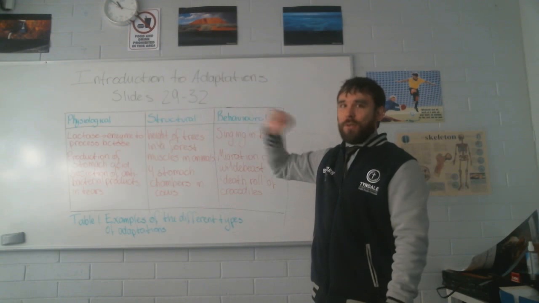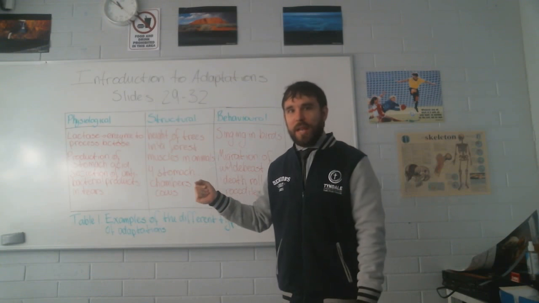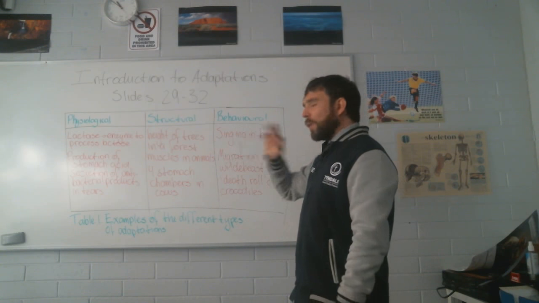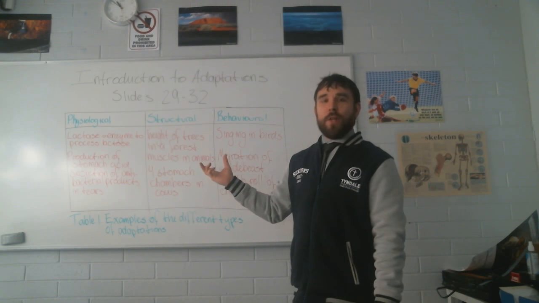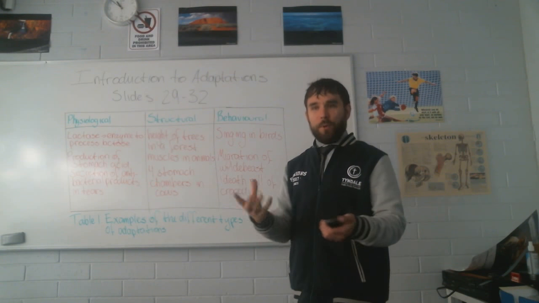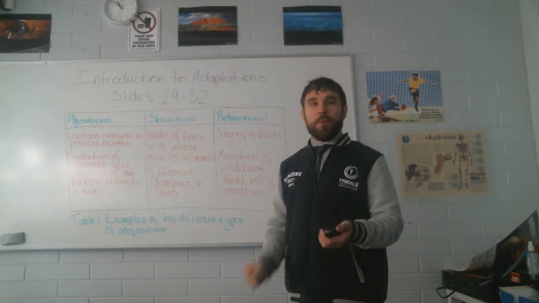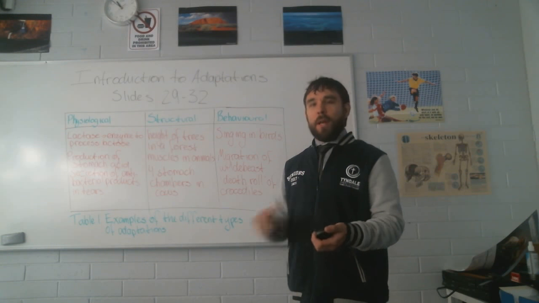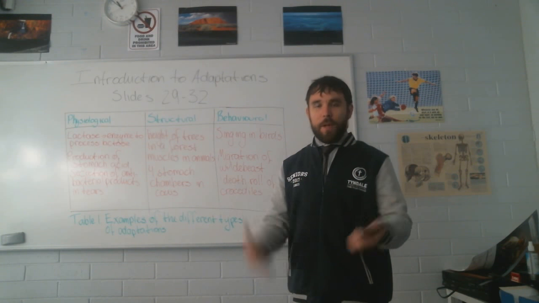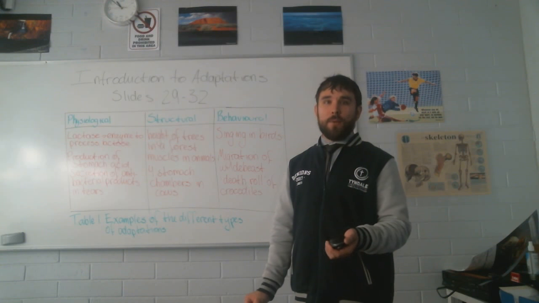Now, if we first look at physiological, we've got our example of lactase, which is an enzyme that allows us to process lactose. Now, this is an advantage because it means that a particular group of animals, so for our example, humans, are now able to process milk. Now, we're able to do that from birth, but eventually, as a population, we tend to lose that ability, or we may lose that ability.